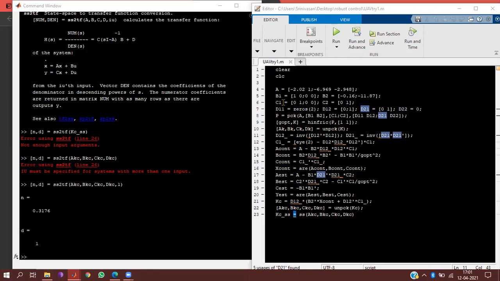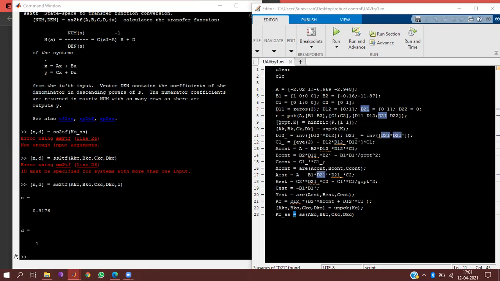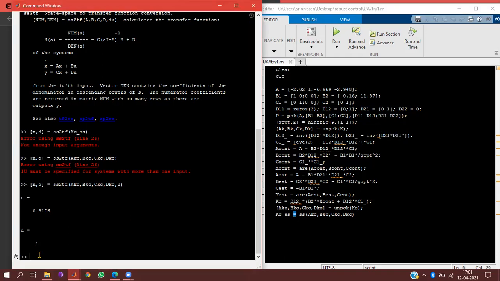Sir, I'll use some command to unpack P, and the 4 matrices we get as A, B, C, D. That K is for the controller: AK, BK, CK, DK is the controller ABCD matrix only, right? Yes, the same can be done for P also. When you unpack P, will I get 4 matrices? My gut feeling says you should get 4 matrices. The A matrix will be there, and your B matrix will comprise B1, B2.